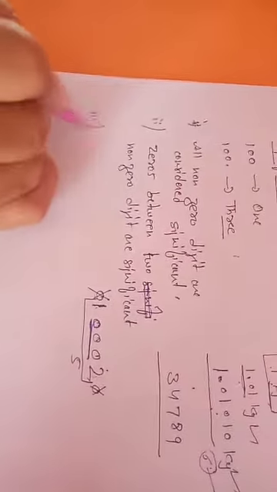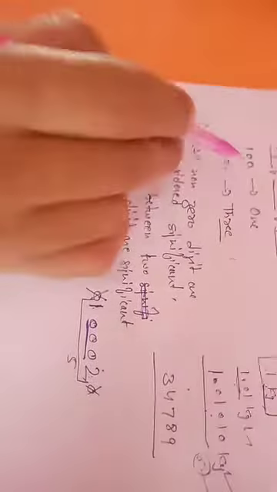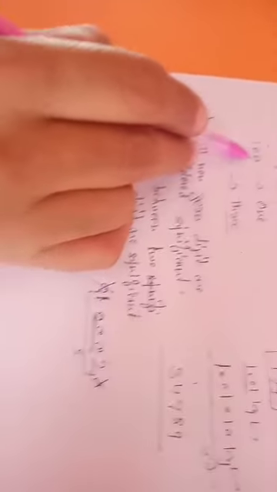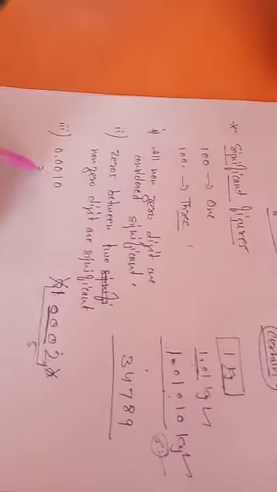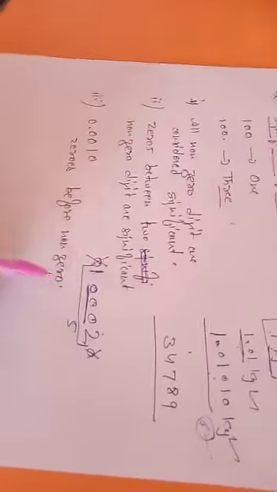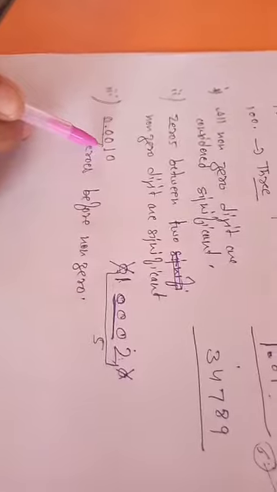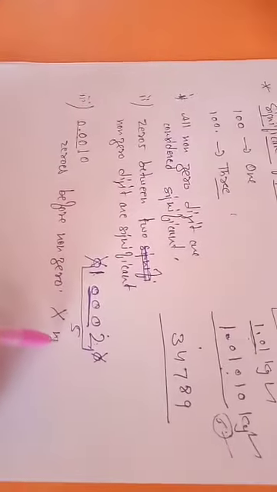The next rule about counting, like the example I have given you about zeros. If there is a decimal first, then comes zeros and then 1 0. The zeros before the non-zero digit are not significant.